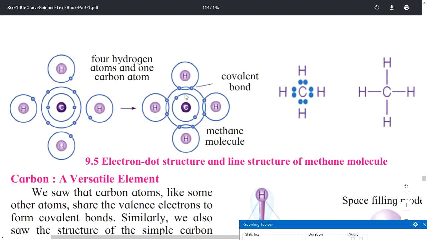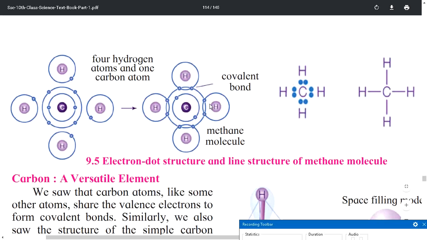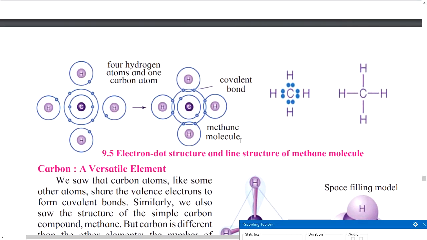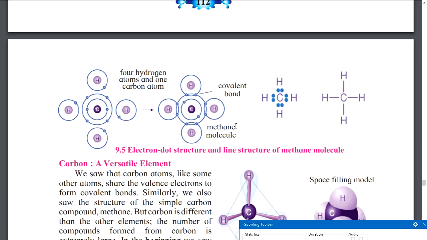bond with hydrogen. So there are 4 covalent bonds formed, one for each hydrogen, because each hydrogen needs one electron and carbon needs 4. So it can only take one from one hydrogen. So it will combine with 4 hydrogens to fulfill its need. That is how 4 covalent bonds are formed, and it is called CH4 because there is one carbon atom and 4 hydrogen atoms, and the common name is methane. I hope you understood till this much.